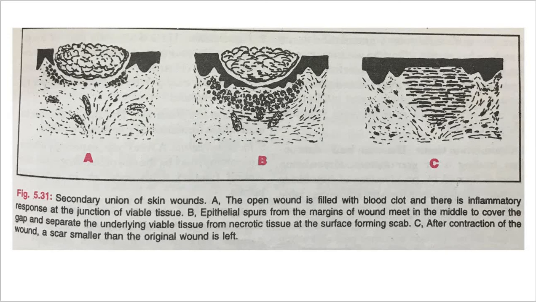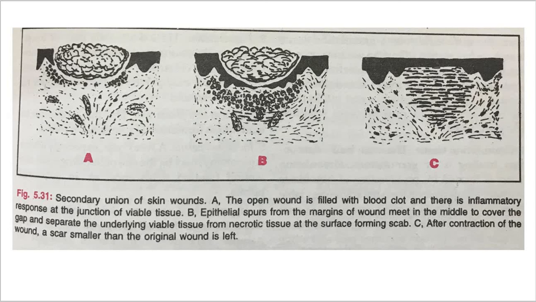Wound contraction is an important feature of secondary healing and is not present in primary healing. Due to the action of myofibroblasts present in granulation tissue, the wound contracts to one-third to one-fourth of its original size.